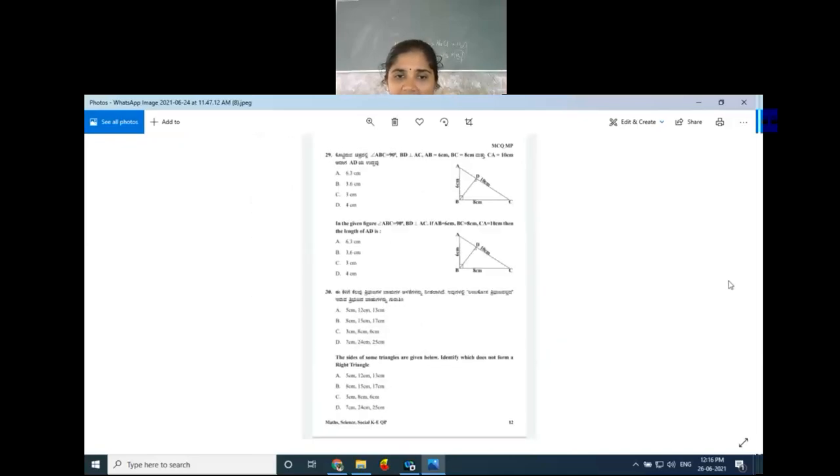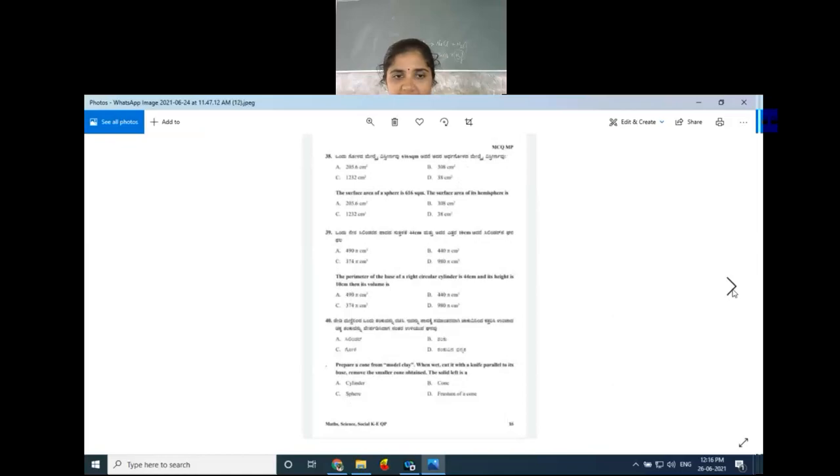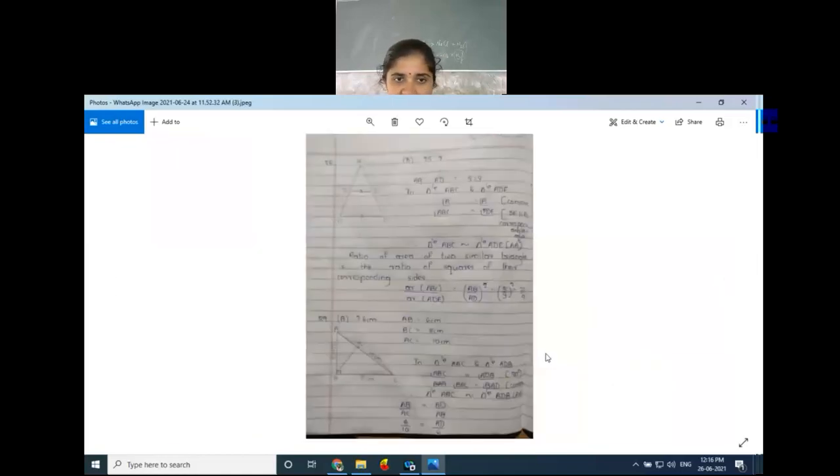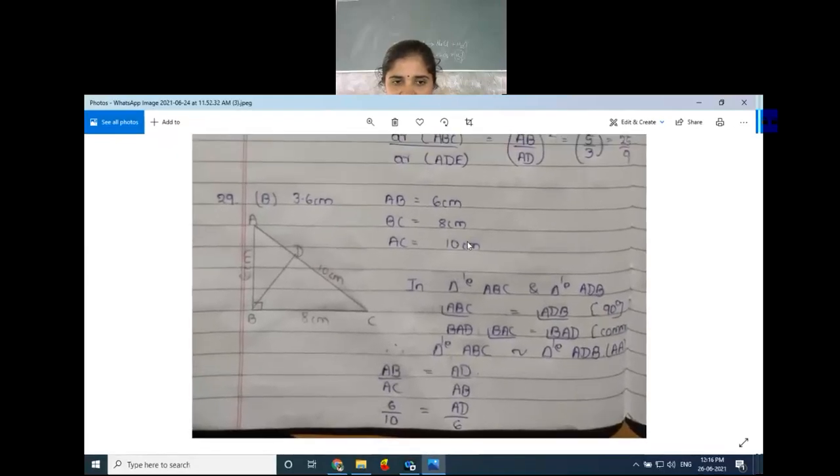Because 8 square is 64, and 6 square and 3 square added is not equal to 64. So option C does not form a right angle triangle. The remaining ones: 12 square, 5 square and 13 square forms a right angle triangle. Here 17 square equals the sum of 8 square and 15 square, it forms a right angle triangle.